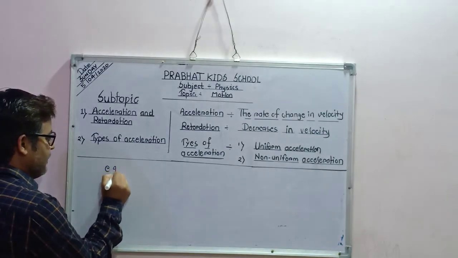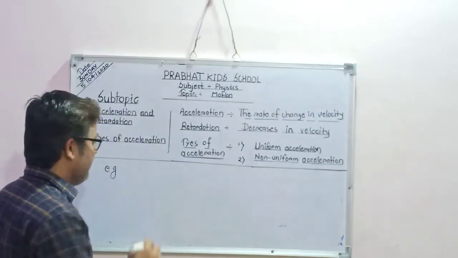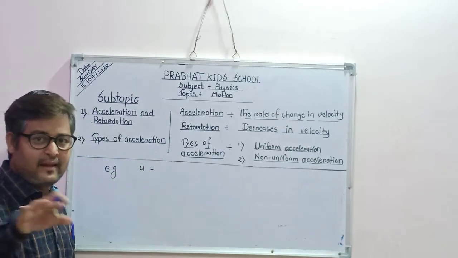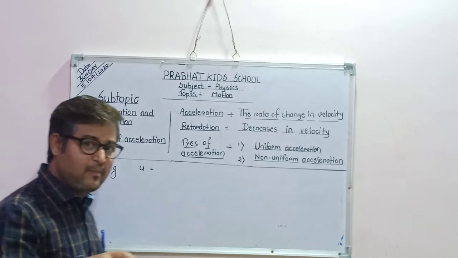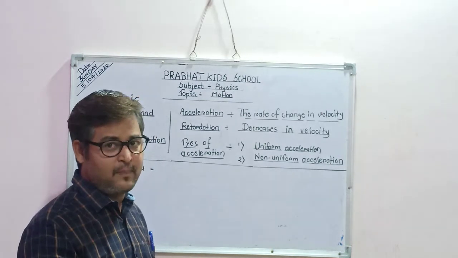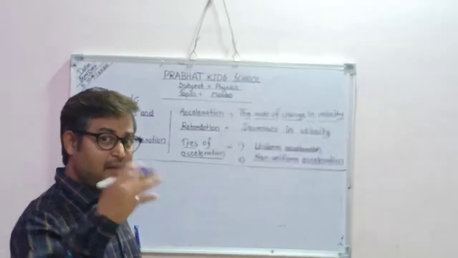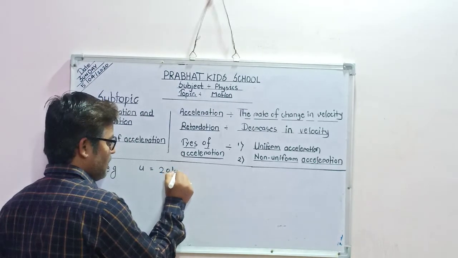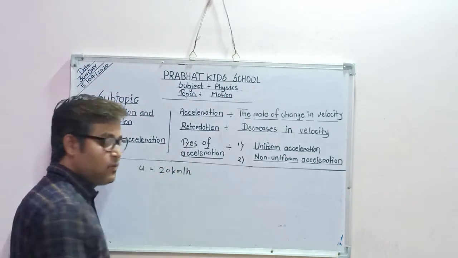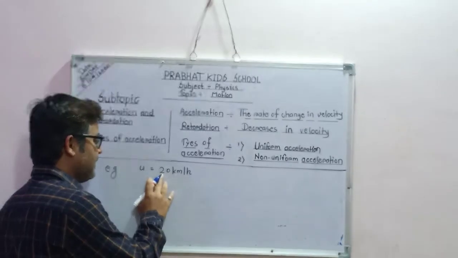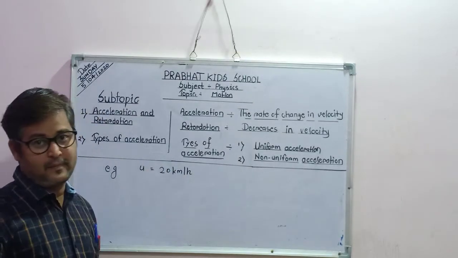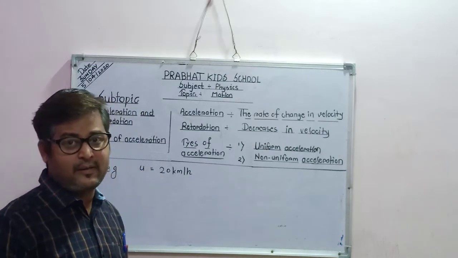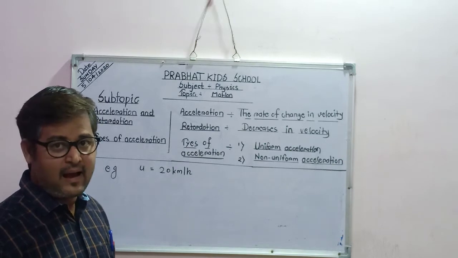See, initial velocity is denoted by u. What was my initial velocity in the given problem? From 20 kilometer per hour to 50 kilometer per hour. Finally I reached 50. Earlier my velocity was 20 kilometer per hour. But students, you know here the velocity is in kilometer per hour, and the standard unit of speed or velocity is meter per second, I told you.